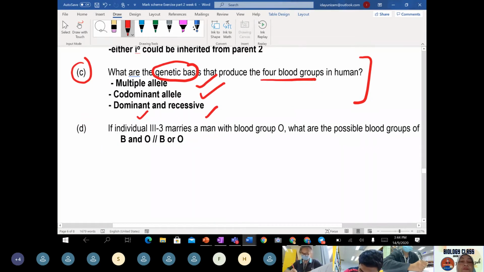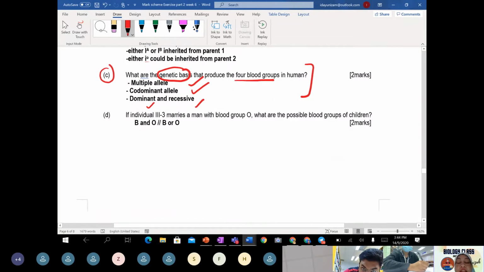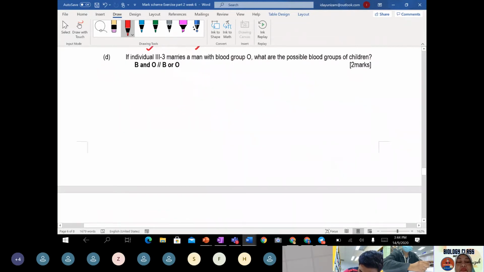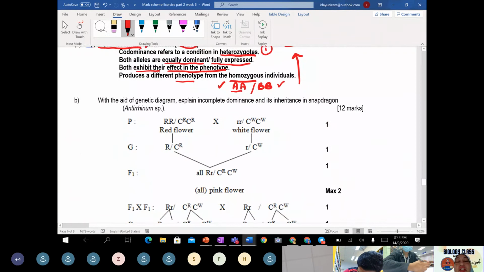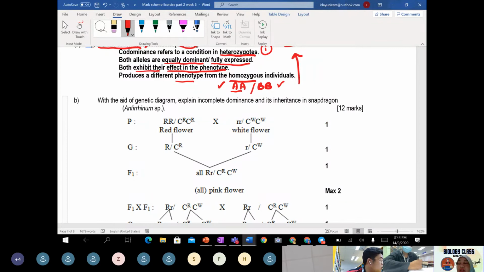Okay, now for the second question, this actually needs some time in class in order to understand. So tomorrow the teacher will discuss with you incomplete dominance.